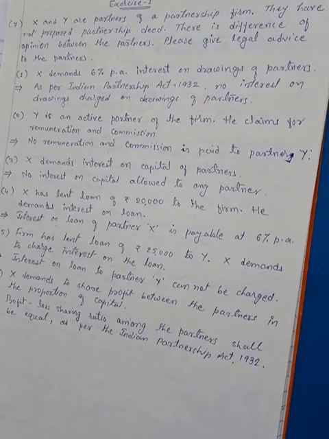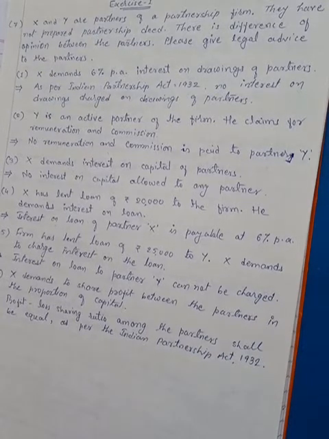In each and every chapter of this first part, these two accounts are very much important for us. That is why first we'll learn how to prepare the profit and loss appropriation account and capital account, and then we'll move on to the short sums.